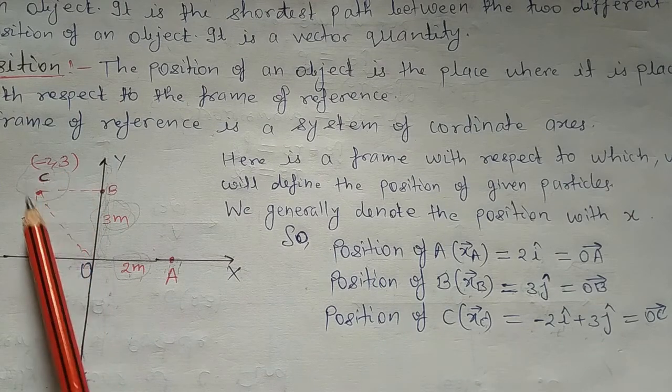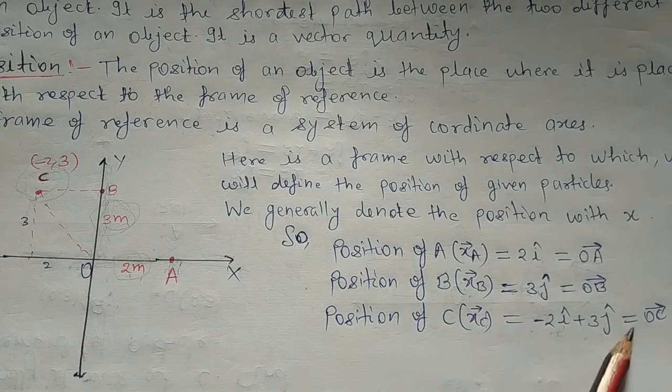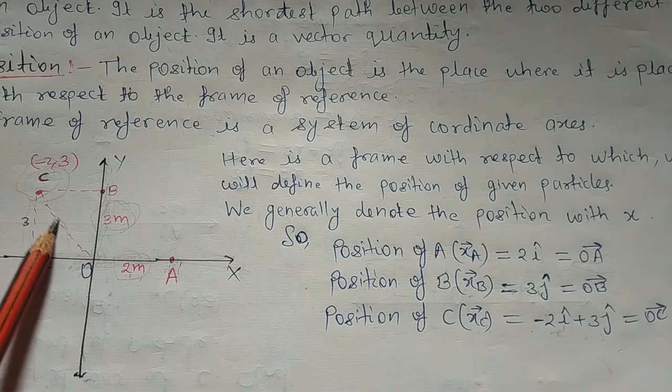So the position of C will become -2i cap plus 3j cap, that is the OC vector. This is the OC vector.